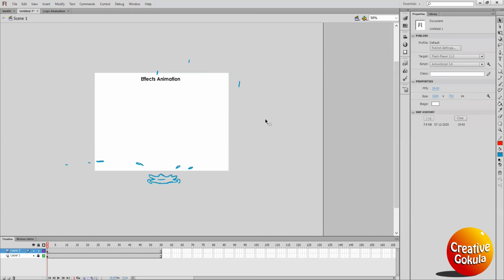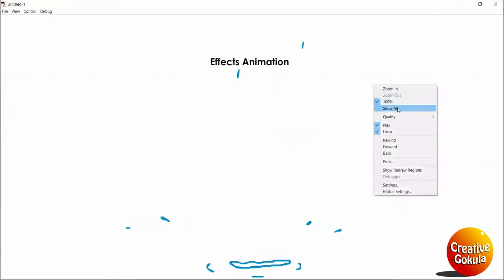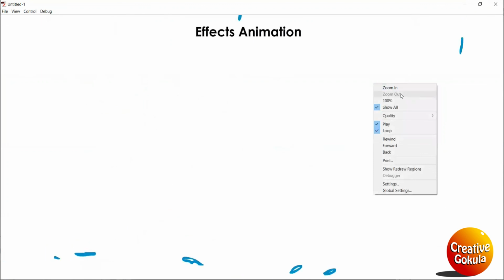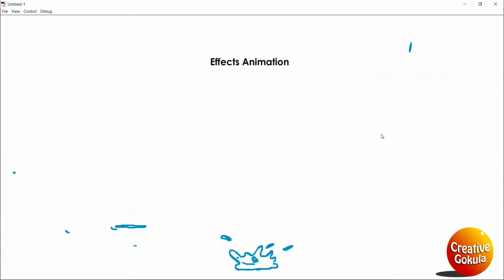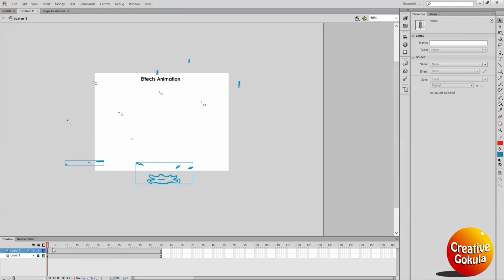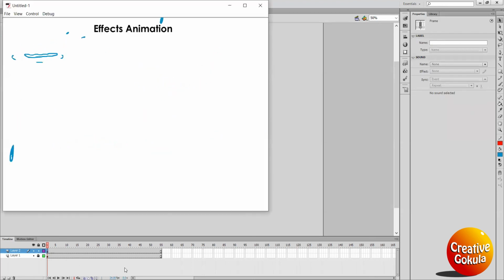Okay, now you press Control Enter. See, you got a water animation with different timing, and a few water areas are still going down. So what I will do, I will just lift them up. Now Control Enter. See, different waters with different timing.